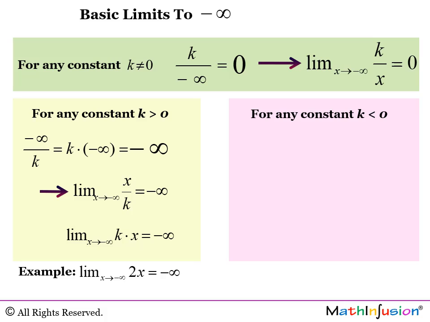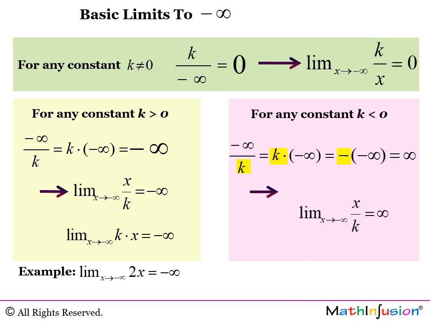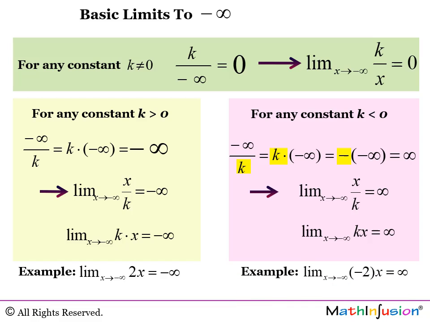And what happens when k is negative? Then we get here a product or quotient of two negative numbers, so we get plus infinity, and we get the following two limits. The limit of x over k and the limit of k times x when x approaches negative infinity is just infinity. Example, limit when x approaches negative infinity of negative 2x is infinity.